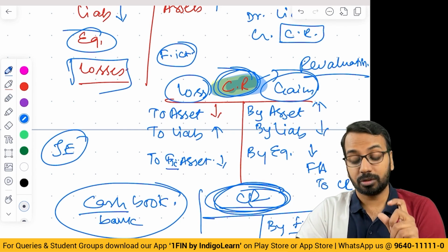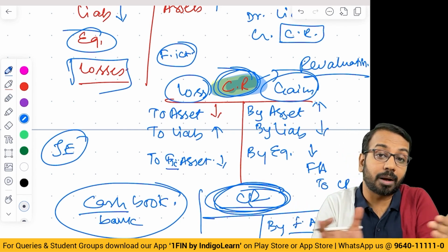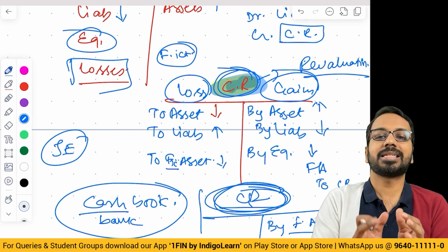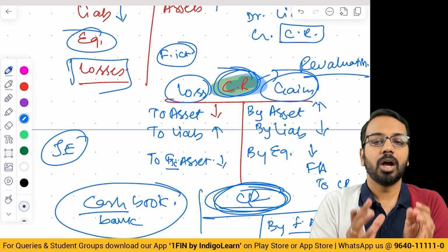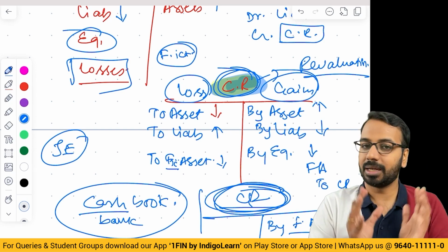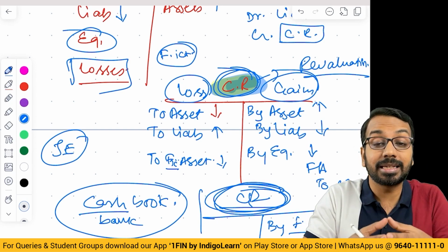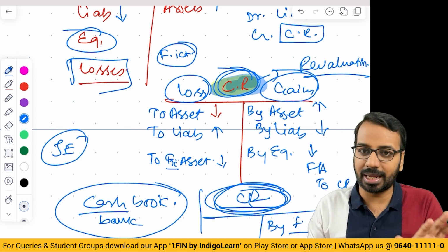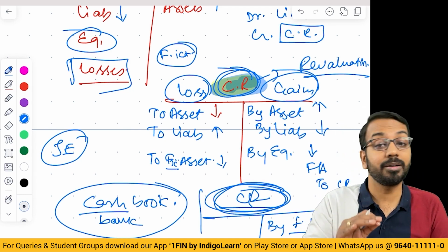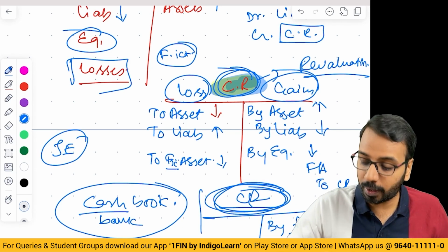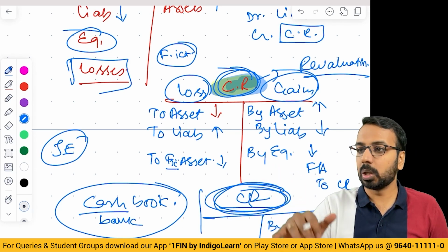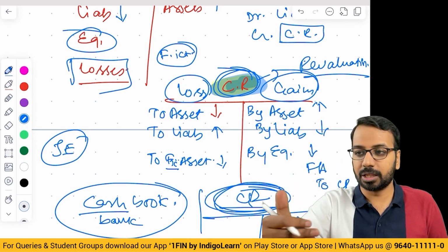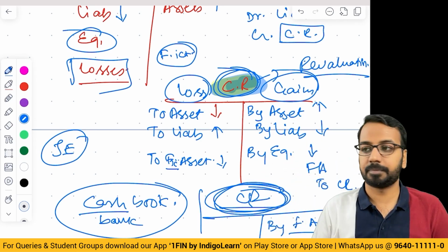Okay. Now, some of you have this doubt: do we pass a combined entry or a single entry? Depending on your comfort. All assets revaluation, you can pass a single entry. All liabilities revaluation, you can pass a single entry. Then we will see special cases like an asset is taken over, liabilities are taken over, something like that. There we have to pass them one by one. Okay. So far, do you have any question in all of these discussions that we had? Any question, any doubt? Please let me know. Otherwise, we will continue to the next part.